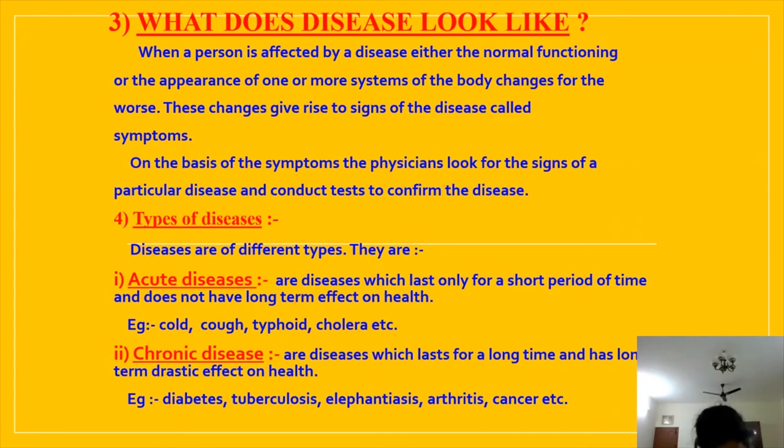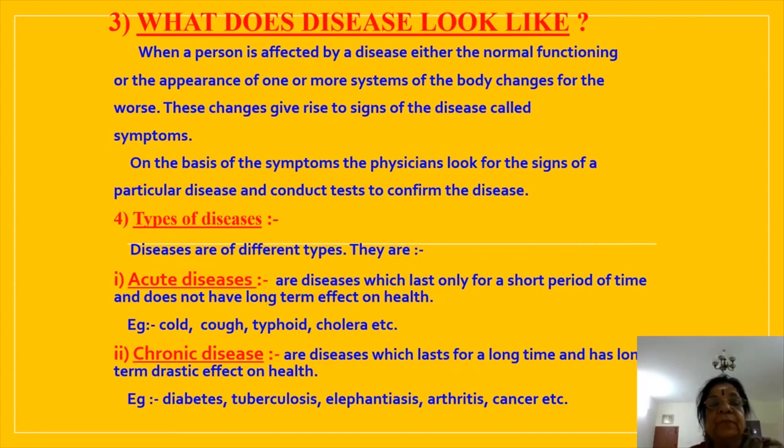Physicians will also get laboratory tests done to pinpoint the disease further. Okay. So now diseases are normally of two types: acute disease and chronic disease. Acute means sudden and somewhat severe, that is acute. Chronic means the disease has been there for a long time, slowly increases and becomes big, that is chronic disease.